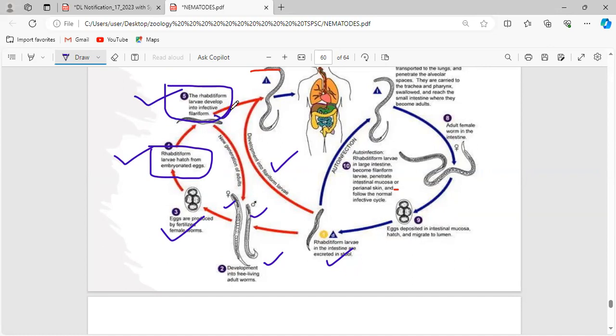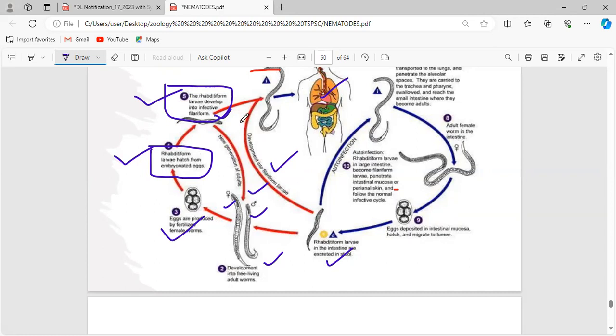Now, this filariform larva can have two happenings also possible. Once the infective filariform larva is developed, it will enter into the human, or the new generation of adults will be formed. See, from the eggs, the rhabditiform larva will be developed. Two happenings will be possible. One, it can develop into the filariform larva, or it can develop into adults. If it develops into the filariform larva, it will be ready to enter into the host. And if it develops into an adult form, once again it lays eggs and hatches out into rhabditiform larva.